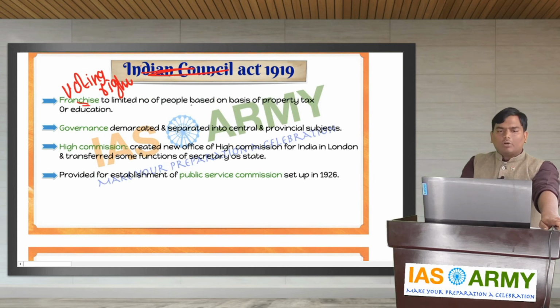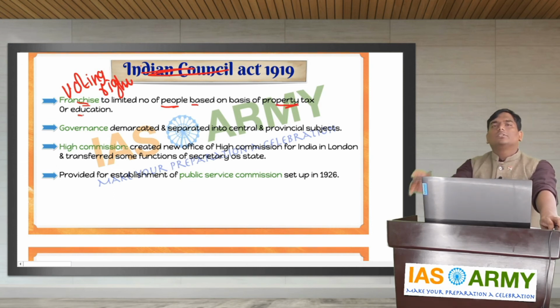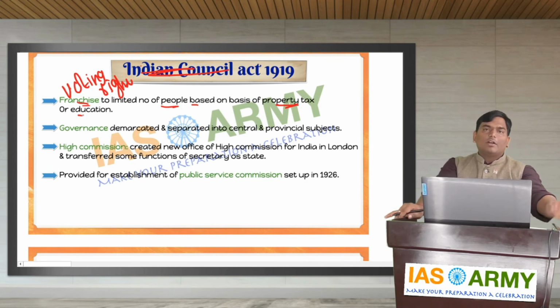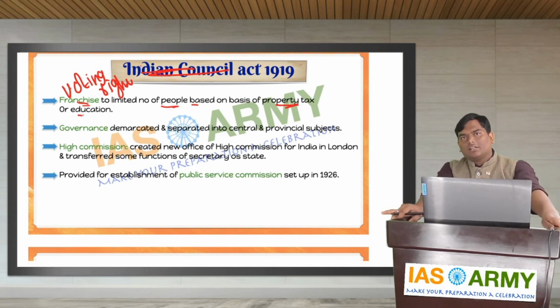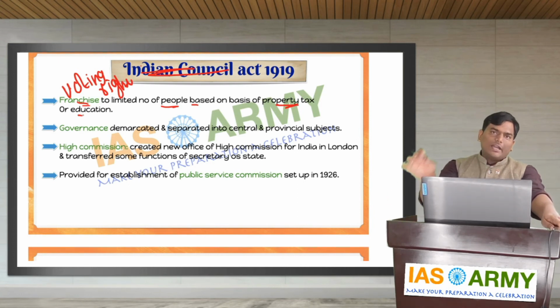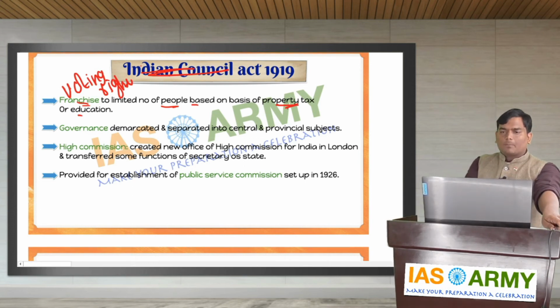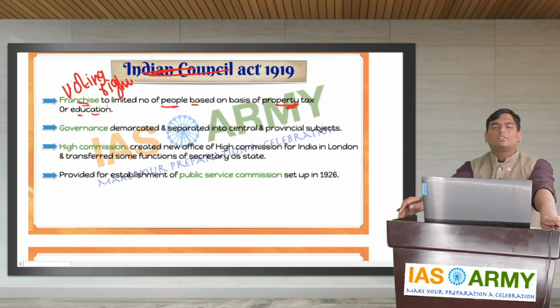Now voting rights are limited to very few people, based on the property tax and education. In 1919, there is no concept of universal adult franchise in India. The voting rights are very restricted and given to a limited set of people. It is given to only few people based on the property tax or their education status.